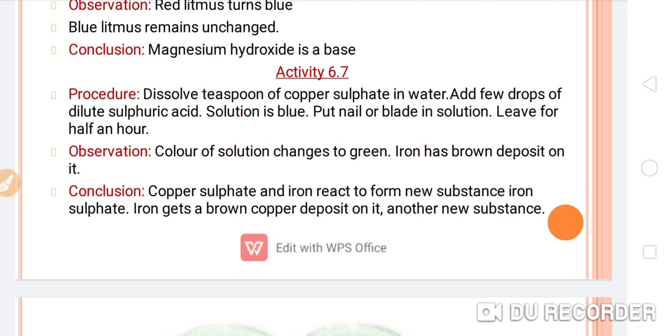Now students, come to the next activity, activity number 6.7. Let's see the procedure. Dissolve a teaspoon of copper sulfate in water, and the color of the copper sulfate solution will be blue. Add a few drops of dilute sulfuric acid. The solution is blue.